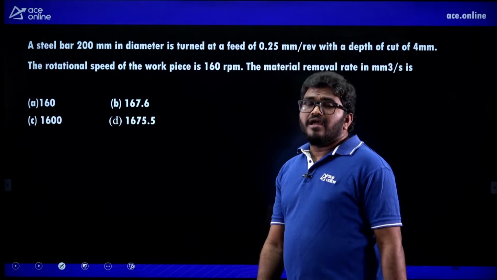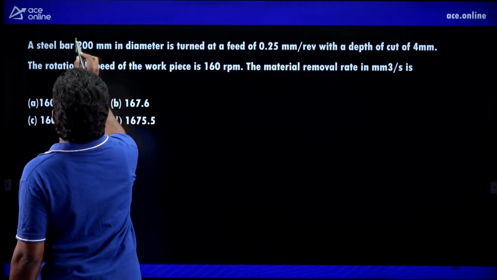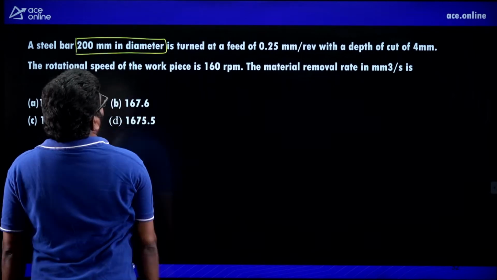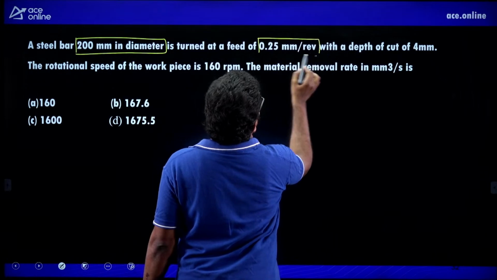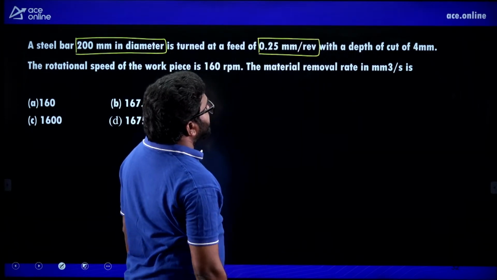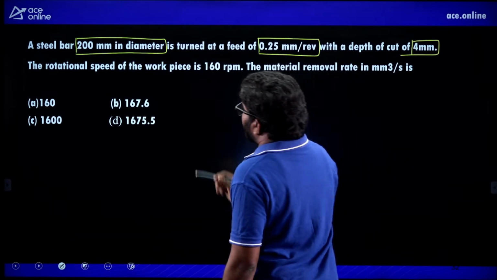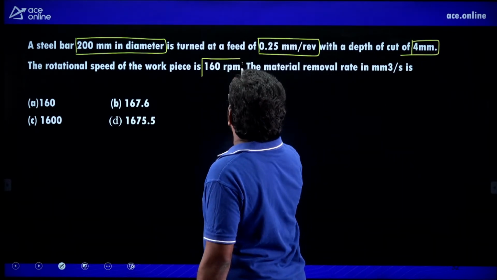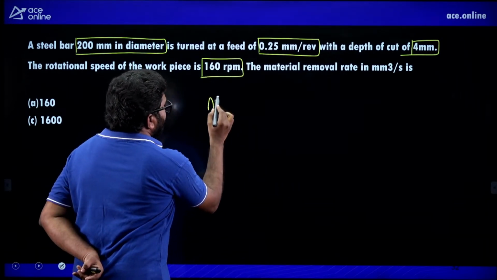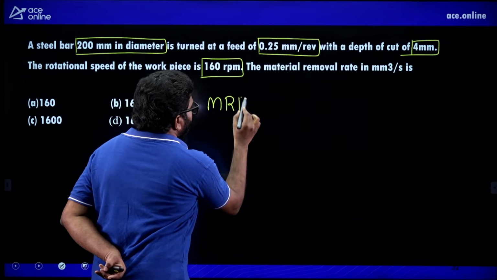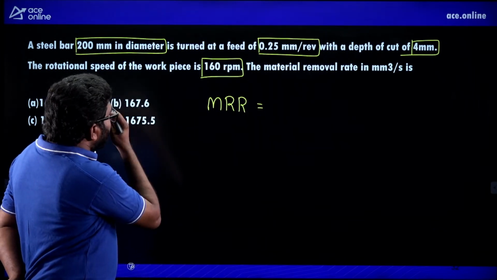Next. A steel bar of 200 mm diameter is turned at a feed of 0.25 mm per revolution. The depth of cut is 4 mm. The rotational speed of the workpiece is 160. Then the material removal rate, remember, they are asking for the material removal rate.